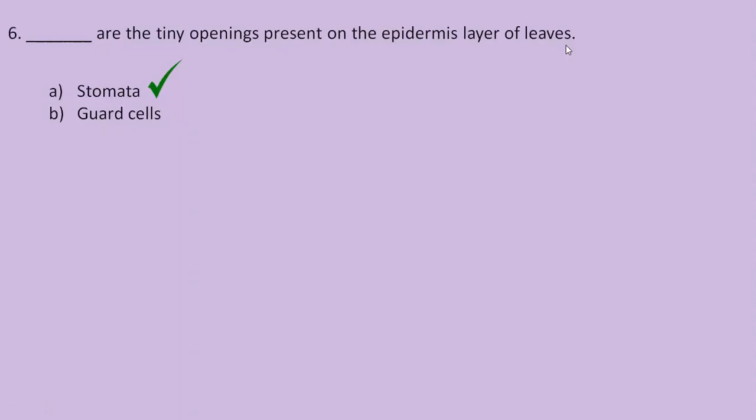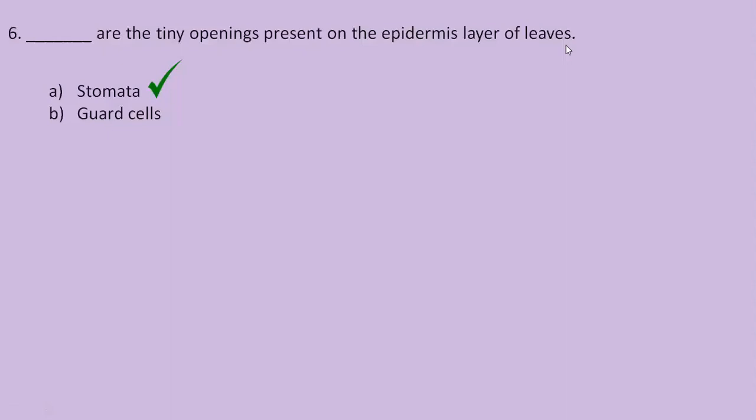And what are these pores useful for? These pores play an important role in the gaseous exchange during the process of photosynthesis, respiration, and of course, transpiration. During photosynthesis, as we know, carbon dioxide from the atmosphere has to enter the plant. How does it enter? It enters the plant via these pores only.